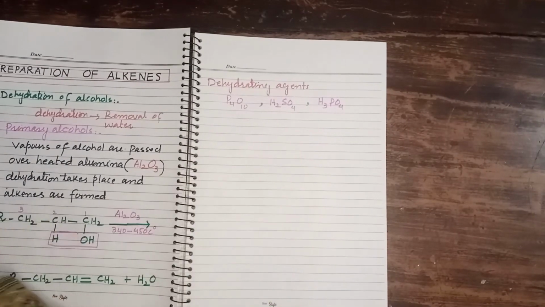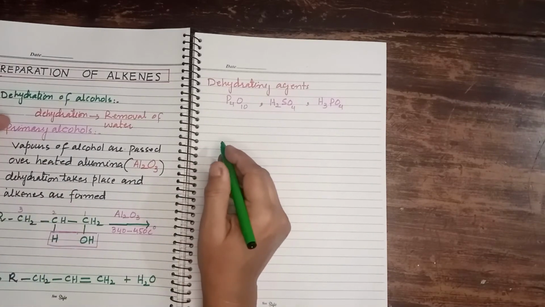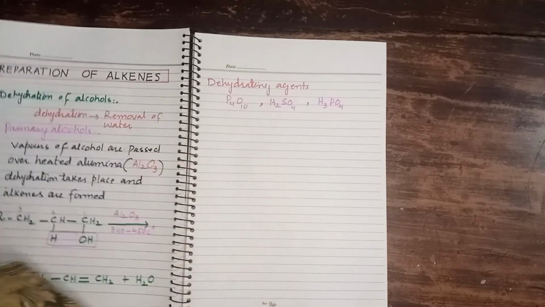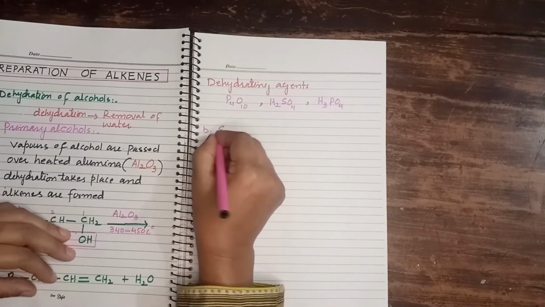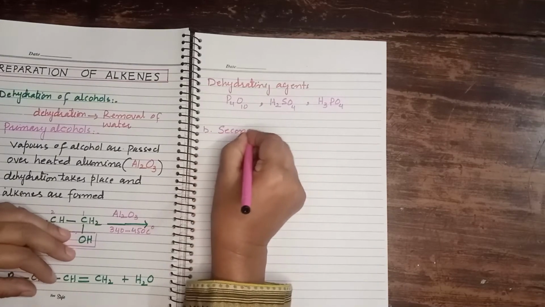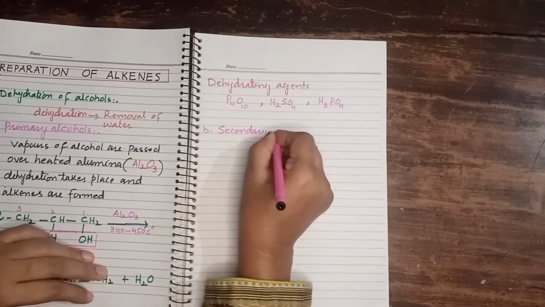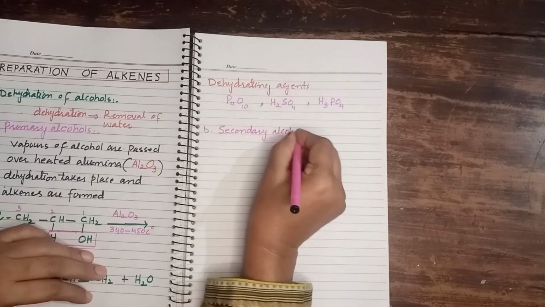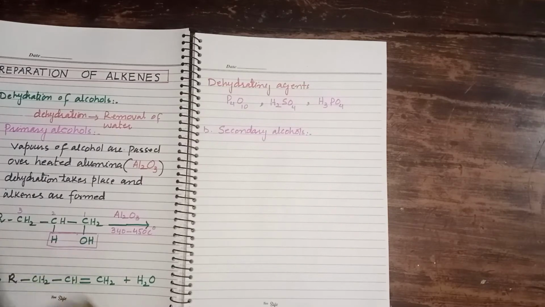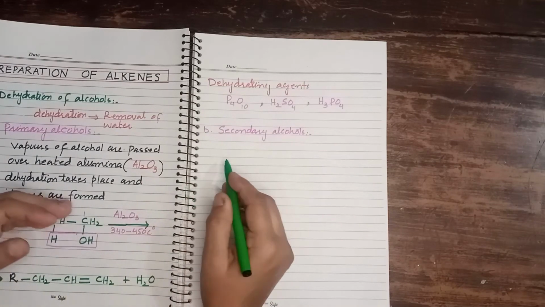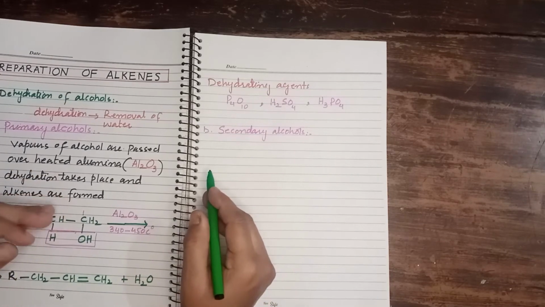Now let's see how we can get alkenes by the dehydration of secondary alcohols. If we want to get alkene molecules by the dehydration of secondary alcohols, then we use some different conditions.